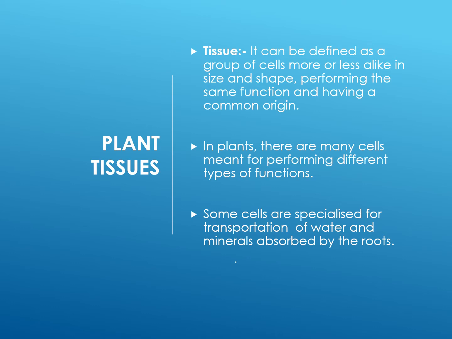The study of tissues and their function is known as histology. Some tissues are simple because they contain only one type of cell to perform a specific function, and some tissues are complex as they contain different types of cells to perform specific functions.